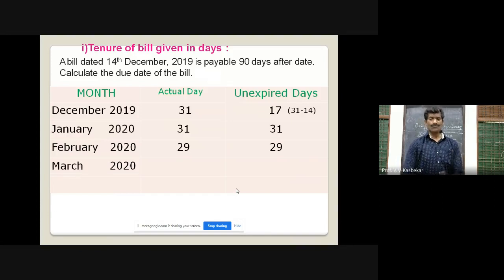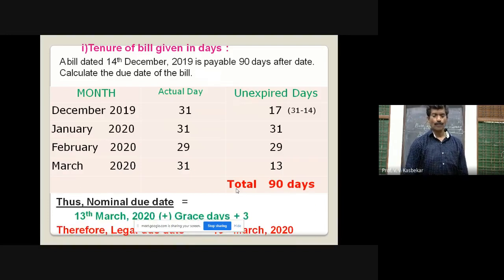March. Now first, you calculate these unexpired days and deduct them from 90 days. Whatever days remain, that will be the date of the bill. You can see 31 days are there, actual days of March, and only 13 days remain to complete the 90 days. And so our total days will be 90 days and the nominal due date will be 13th March 2020. But again we have to add 3 grace days, and so we will get the legal due date 16th March 2020.